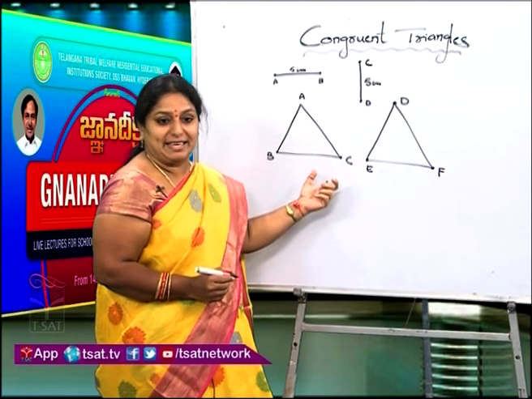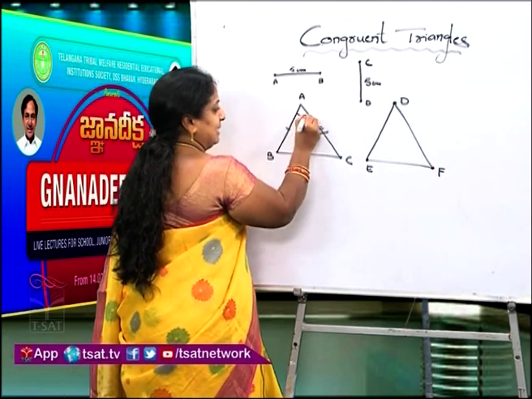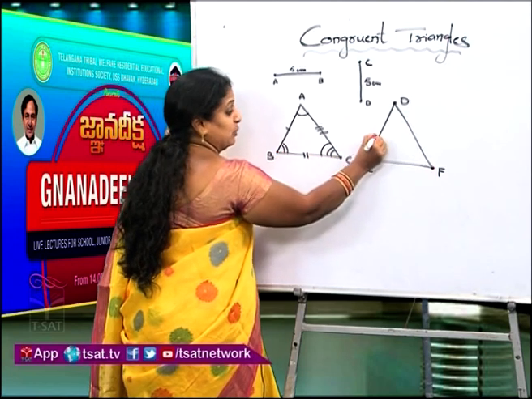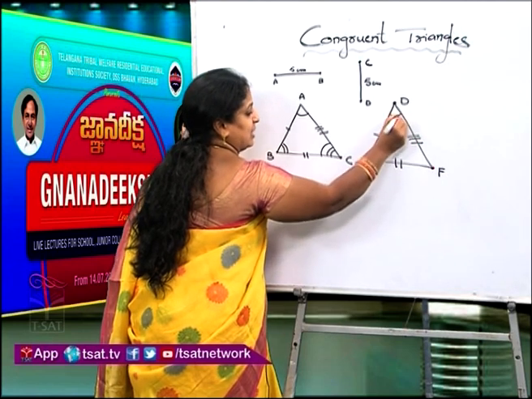In these two triangles, the 3 sides and 3 angles of the first triangle should be equal to the corresponding sides and angles of the next triangle.